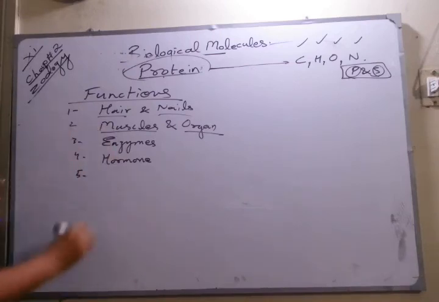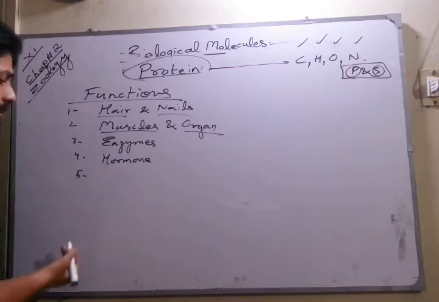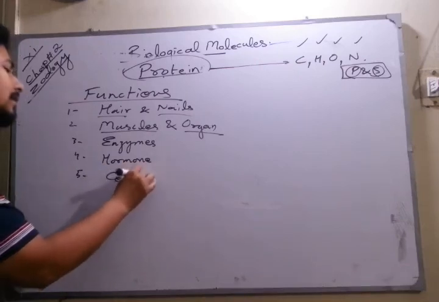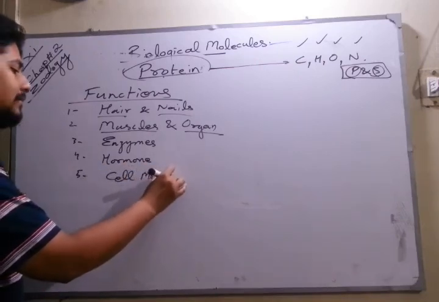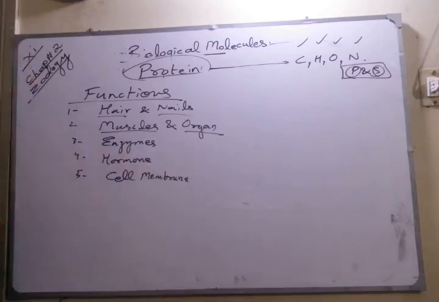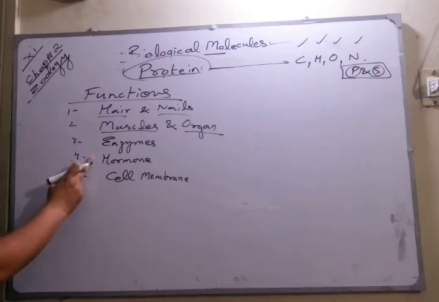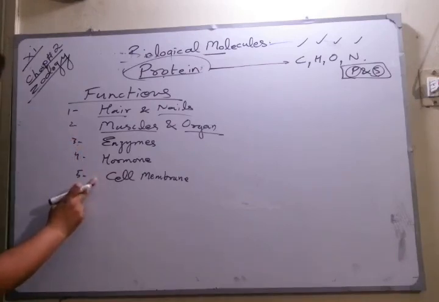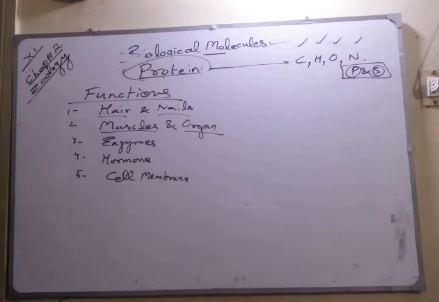Protein is also present in the cell membrane. You better make points: it forms enzymes, it forms hormones, and it forms the cell membrane. These are the 5 main functions you have to include for protein: it makes the simplest structure, it makes the complex structure,